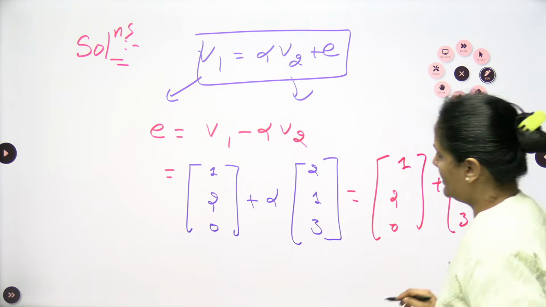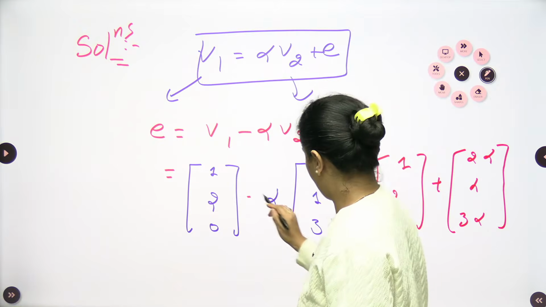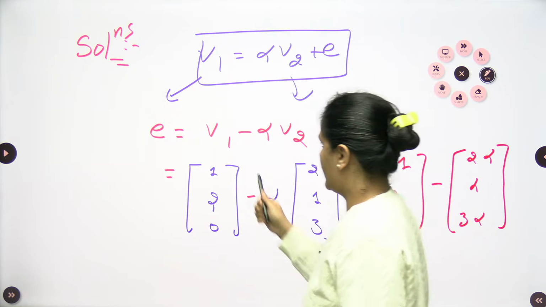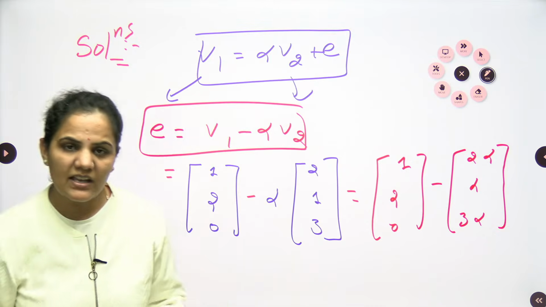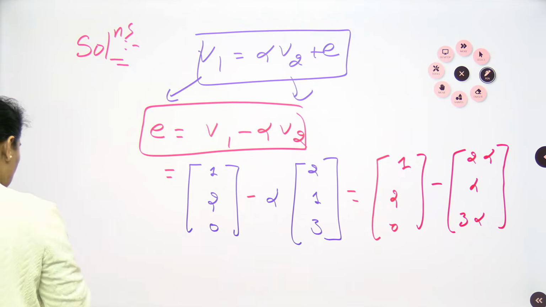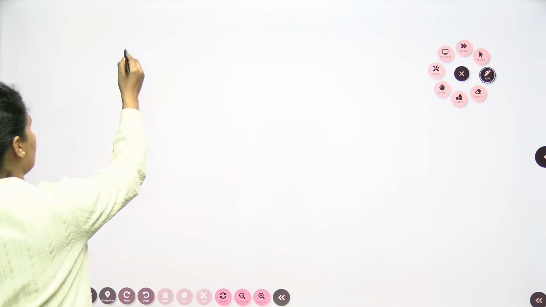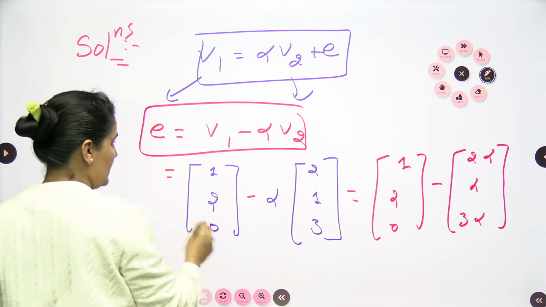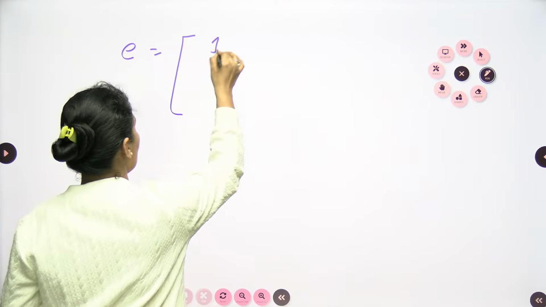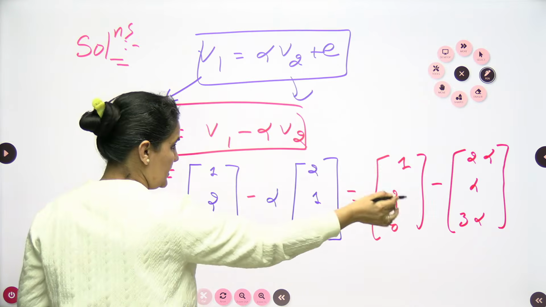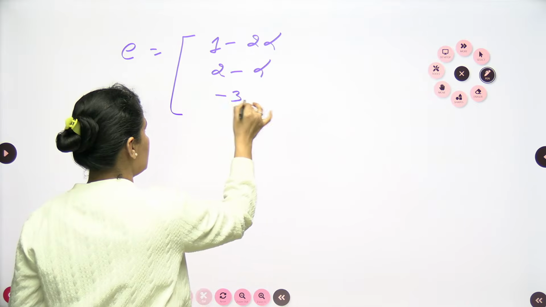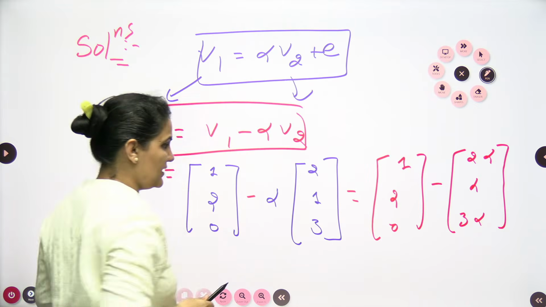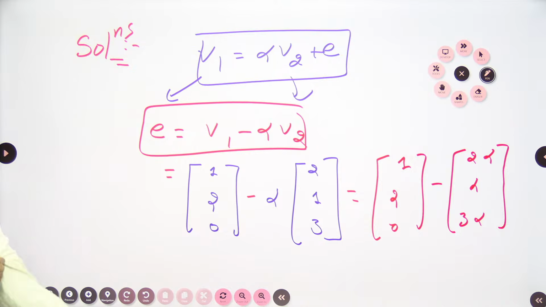When I solve this, we are finding e, which is v1 minus alpha v2. So I can write the value of e as 1 minus 2 alpha, next 2 minus alpha, and the next 0 minus 3 alpha, so minus 3 alpha.